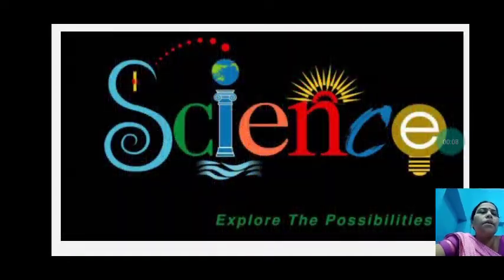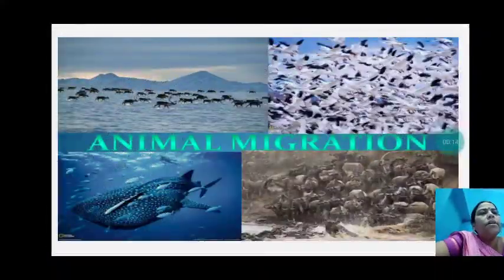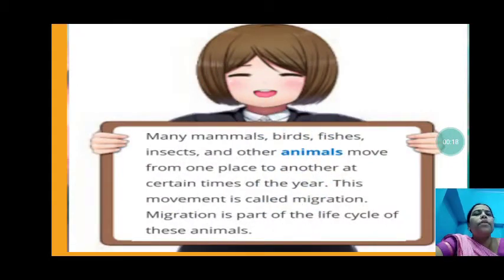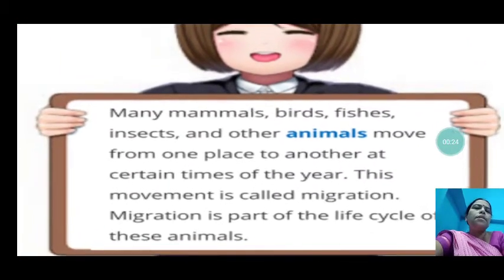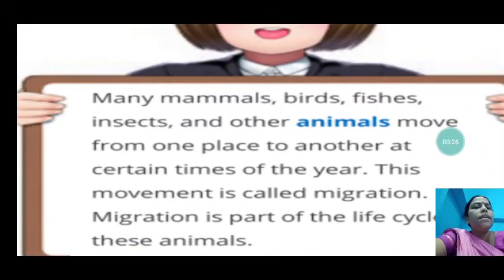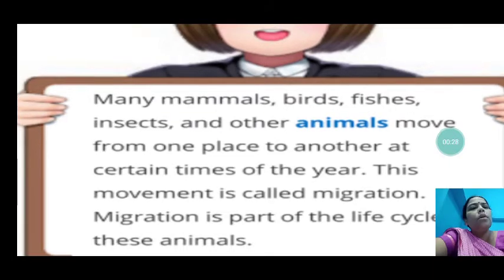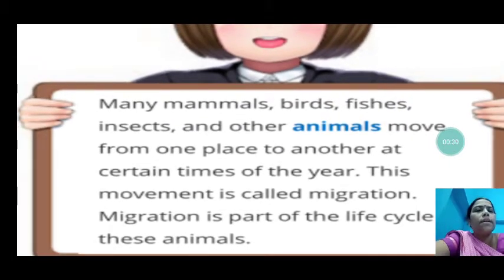Today in science, we are going to read about animal migration of chapter 8, Animal World. In this, first of all, we will know what is migration. Many mammals, birds, fishes, insects, and other animals move from one place to another at certain times of the year. This movement is called migration.